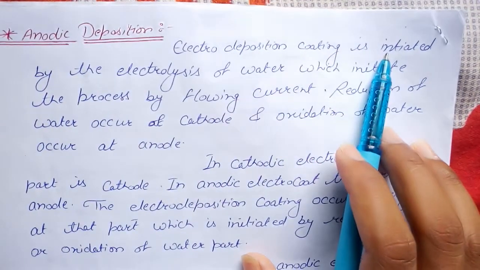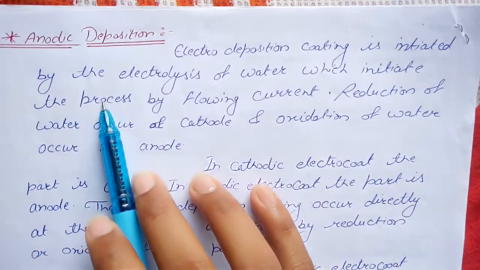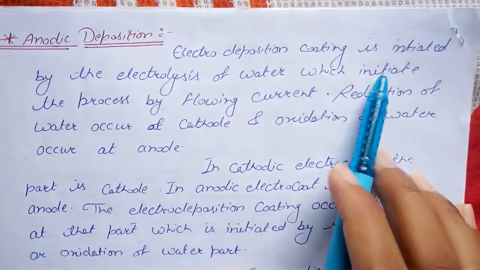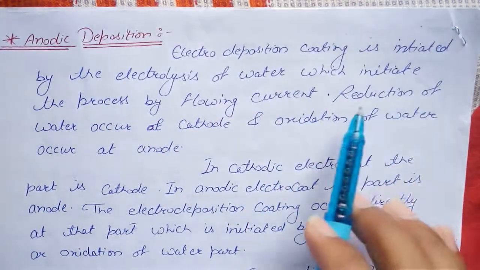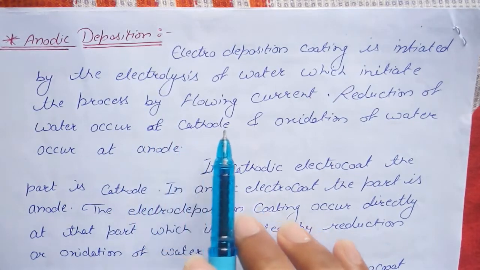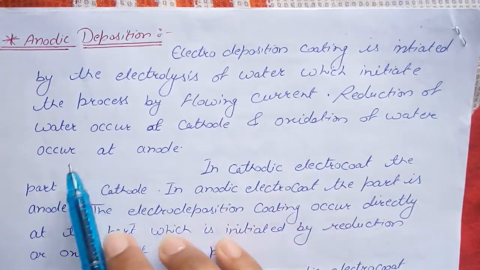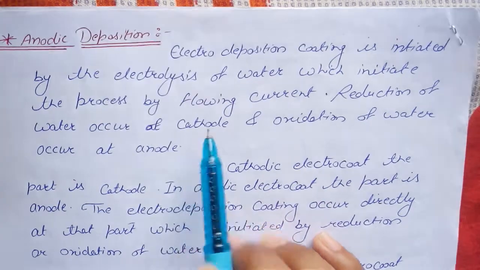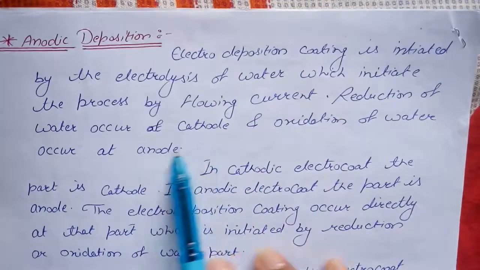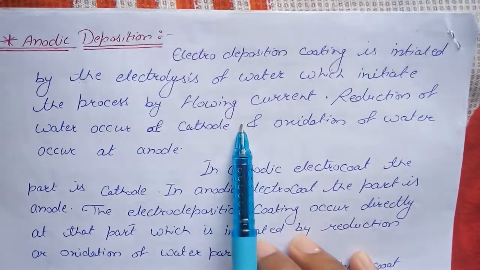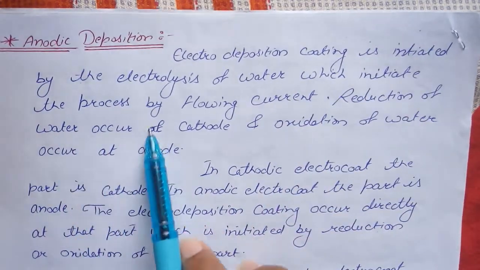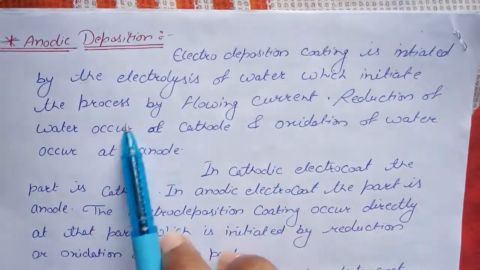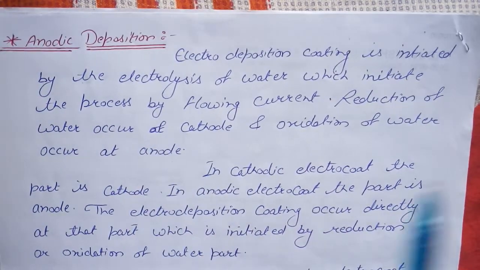Electrodeposition coating is initiated by electrolysis of water, which starts the process of current flowing. Reduction of water occurs at the cathode and oxidation of water occurs at the anode.